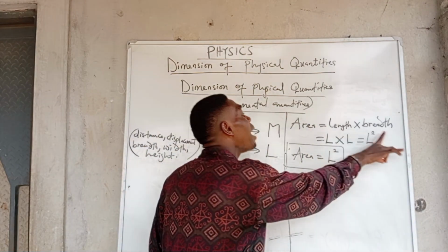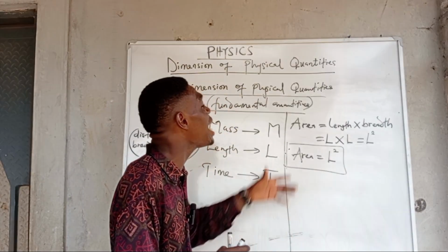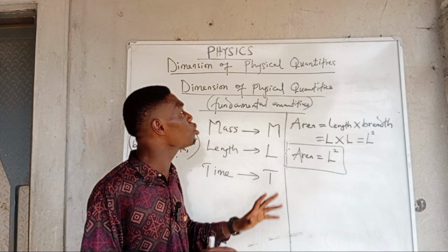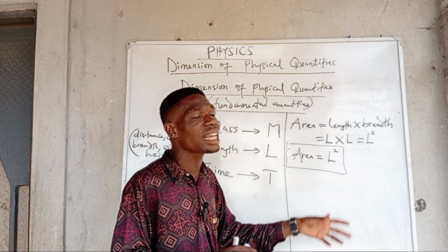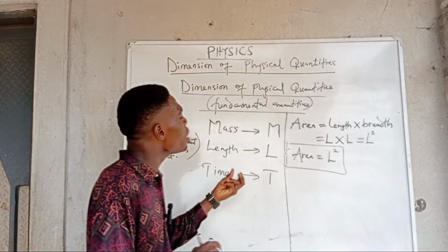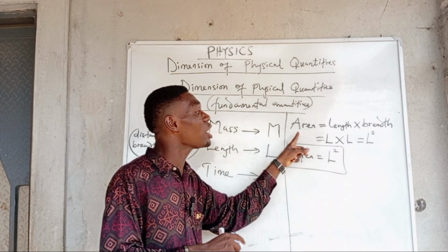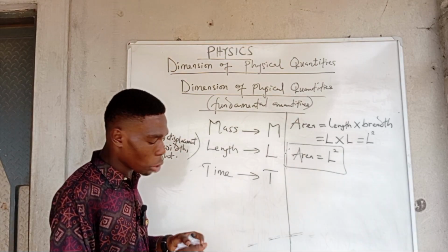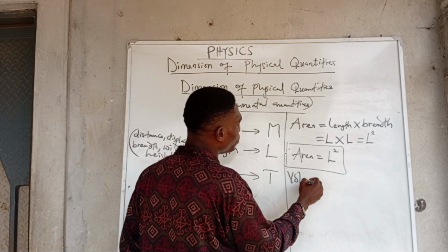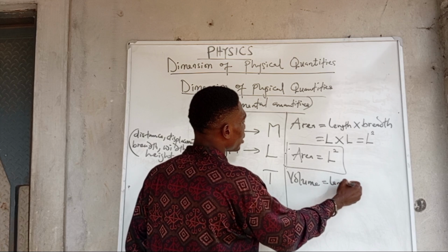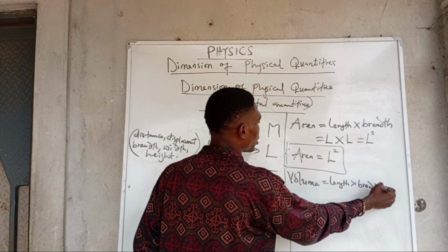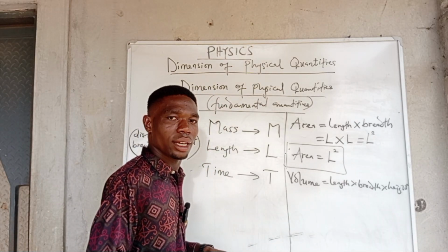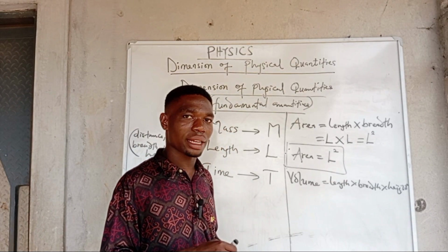If you can remember the formula or the equation for any other physical quantity, then the job you just need to do in dimension is to replace that particular quantity with the fundamental quantity of which it is made up, denoted by its symbol, and that's it. Area. So if I write that volume is equal to length times breadth times height, I'd like you to pause the video and give it a try.